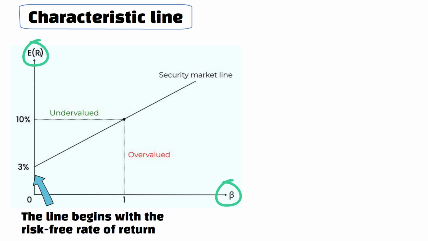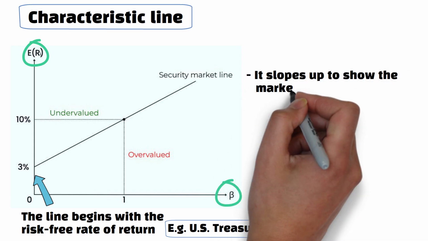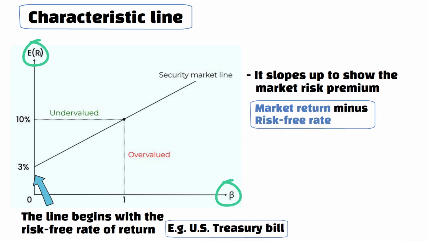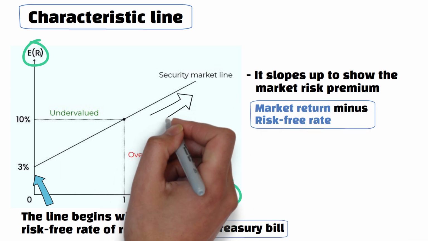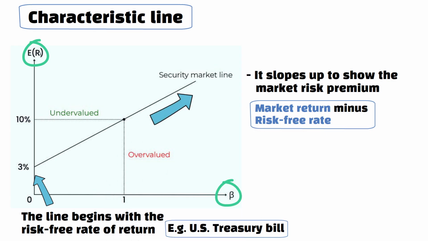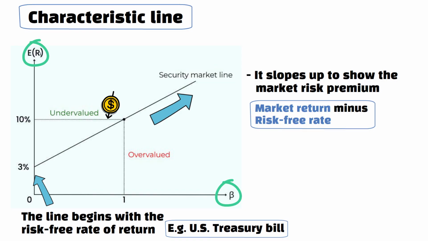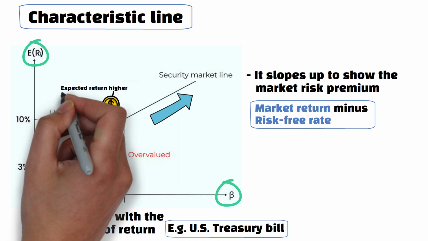The line begins with the risk-free rate of return, meaning the expected return for an investment with no volatility or risk, for example a US Treasury bill. The slope shows the market risk premium, which is the market return minus the risk-free rate. The higher the slope, the higher the risk, or beta, and therefore the investment should demand a higher expected return. The opposite is true if the slope is downward.